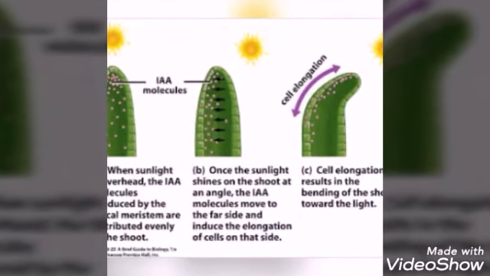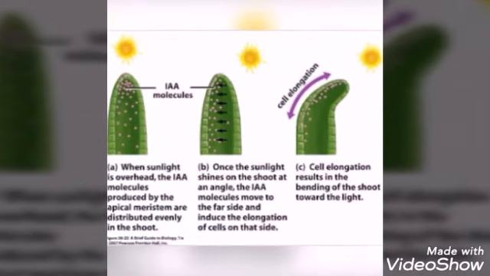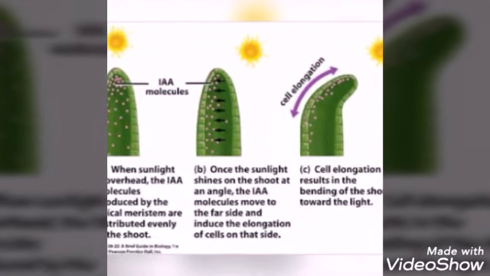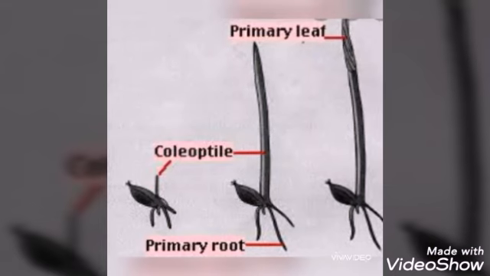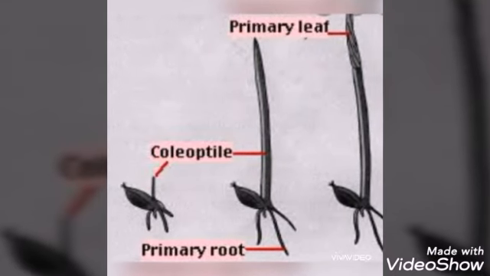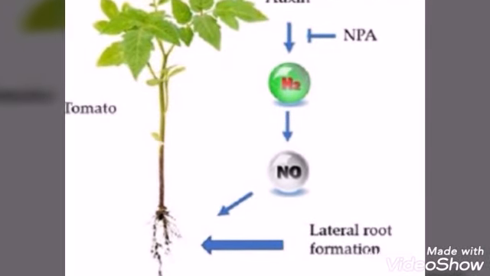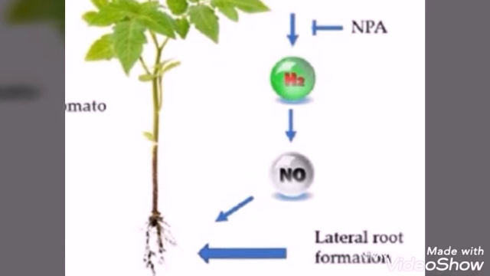Auxin is involved in elongation, which means increasing the length of the cell before the process of cell division. The cells are elongated. So, the cell elongation process takes place by the action of auxin. Auxins induce root formation at low concentration and inhibit it at higher concentration.